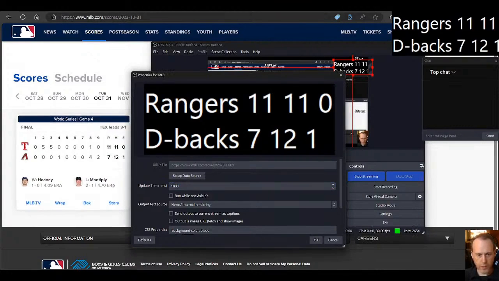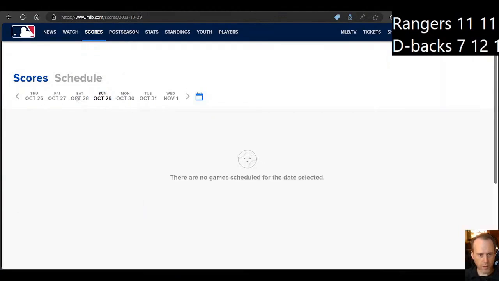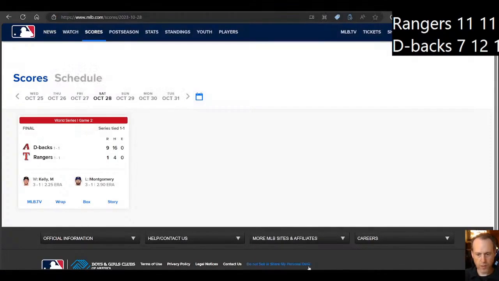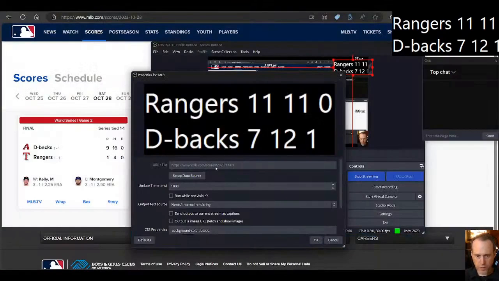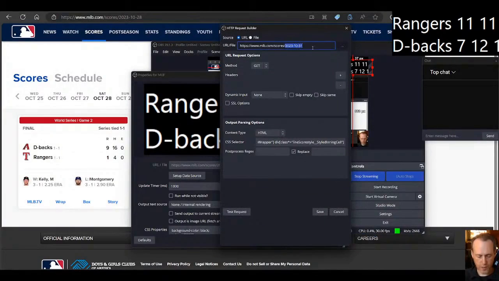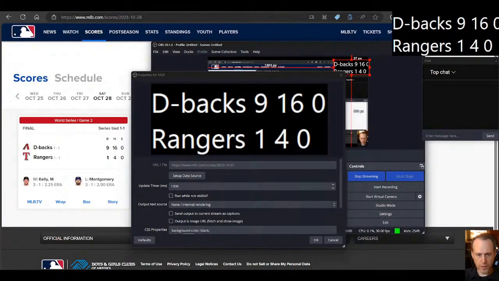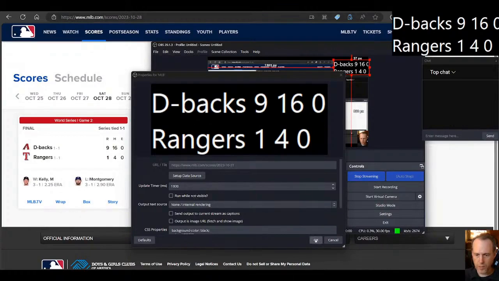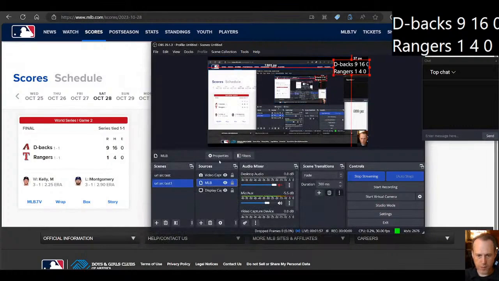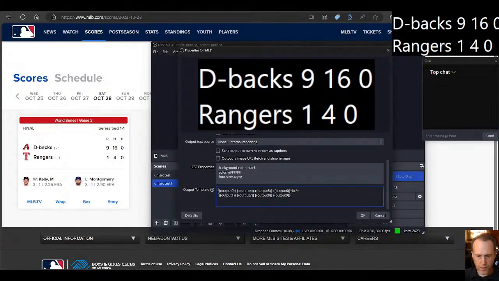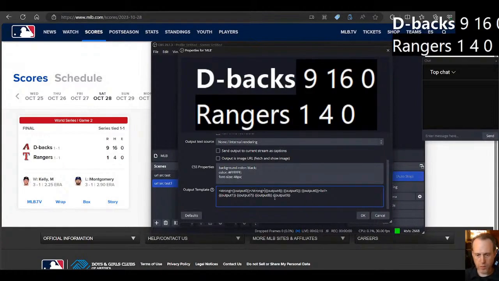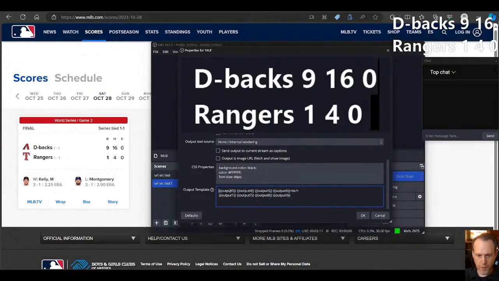Now it's getting the information from the other day, and you can really go to whatever day as long as you have the URL for it. It's going to extract that. Let's say this guy. Take a second, and now you see it reflects what's in here. It brings it into OBS, and you can do all kinds of things with it, right? You can, for example, set things in bold and that sort of stuff. Yeah, so it's all templated.